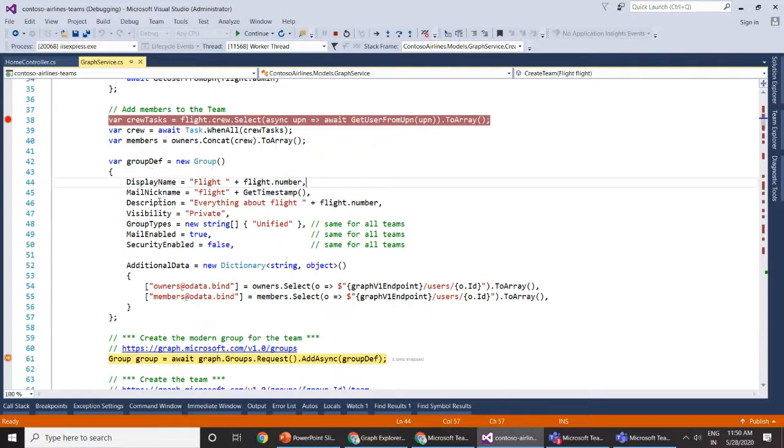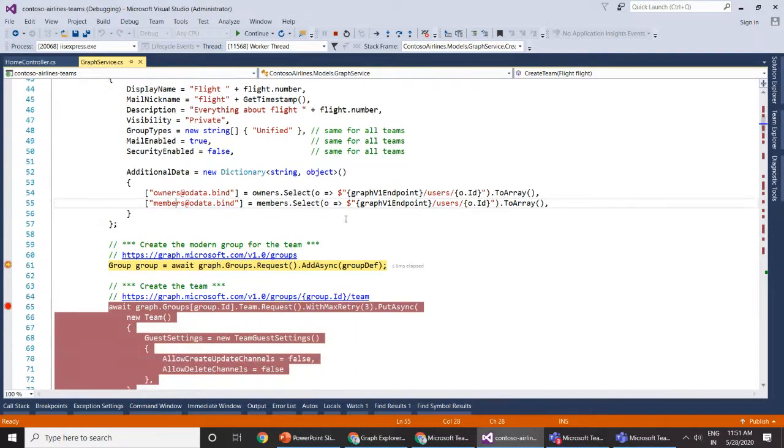We are creating a group definition with a display name of flight and the flight number randomly picked up as 157. So we'll have one Office 365 group created with a name of flight 157, and then we will have one mail nickname associated with it, and then a description. Visibility will be private, and then we will create it as a unified group inside our Office 365 tenant. Mail enabled will be yes, security enabled will be false, and additionally we are adding our owners and members inside